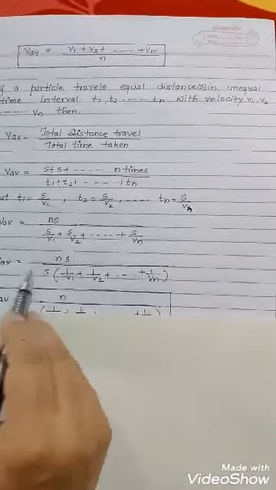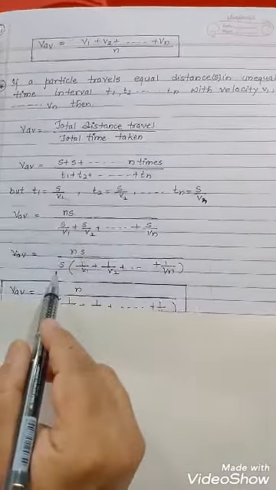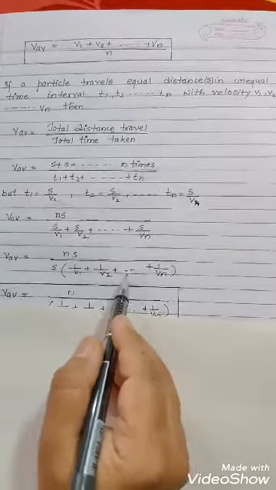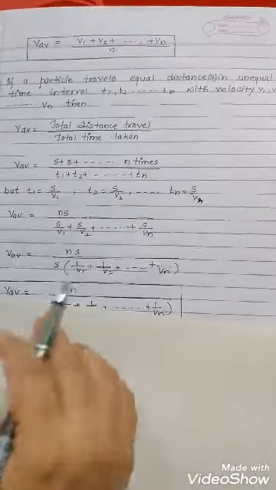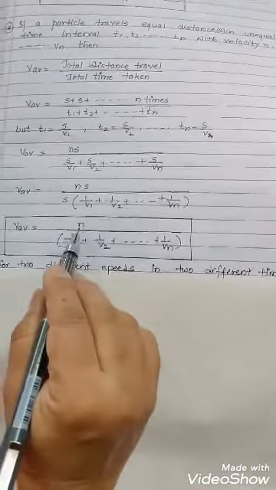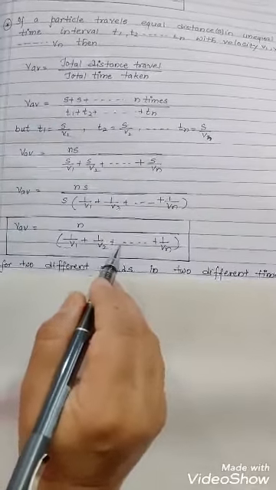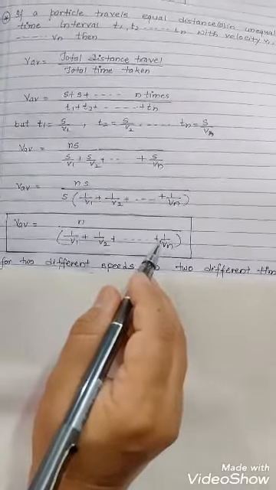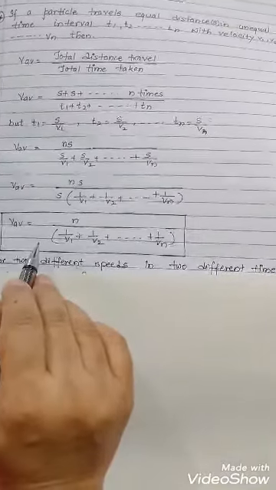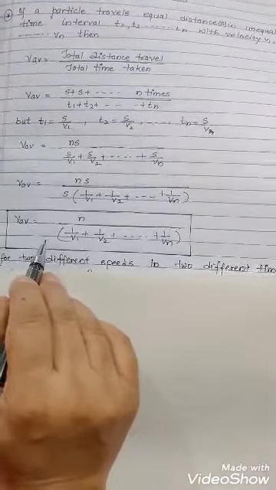In the denominator, if we take s common, it becomes 1 upon v1 plus 1 upon v2 plus ... plus 1 upon vn. Now V average is equal to n upon (1 upon v1 plus 1 upon v2 plus ... plus 1 upon vn). This is the formula for average speed if a particle travels equal distance in unequal time interval.